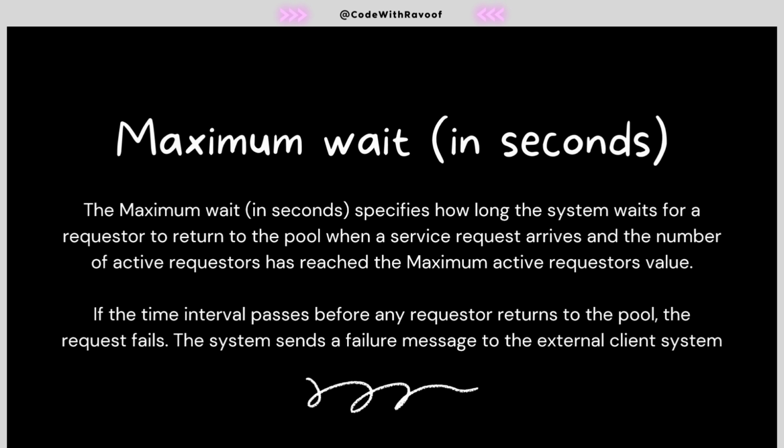So that's what the maximum wait is about. This also plays a vital role in the pooling tab. First of all, we need to understand what the maximum wait is, and then define the maximum wait, not accurate but up to that mark. So we need to handle those bulk requesters.